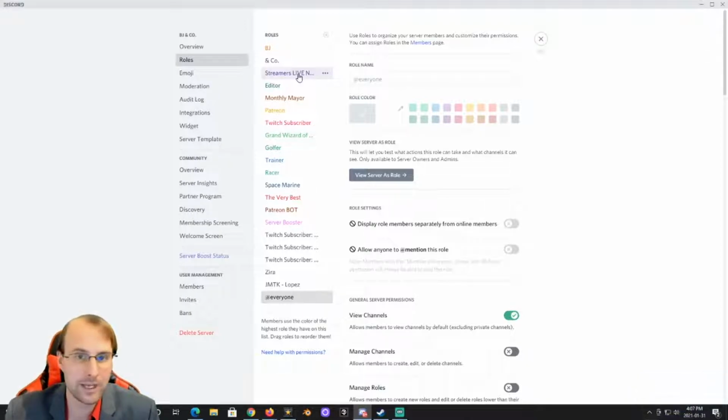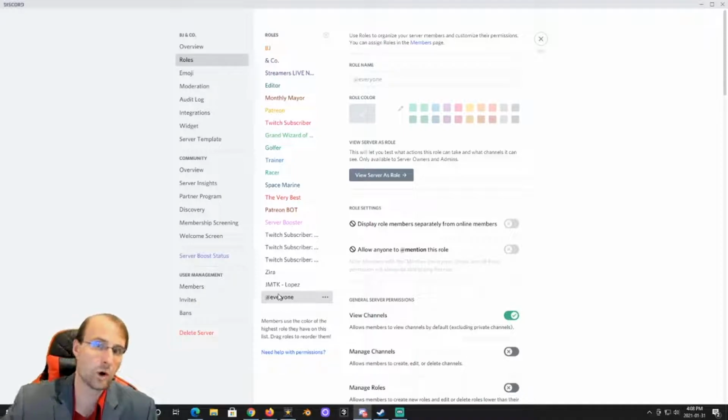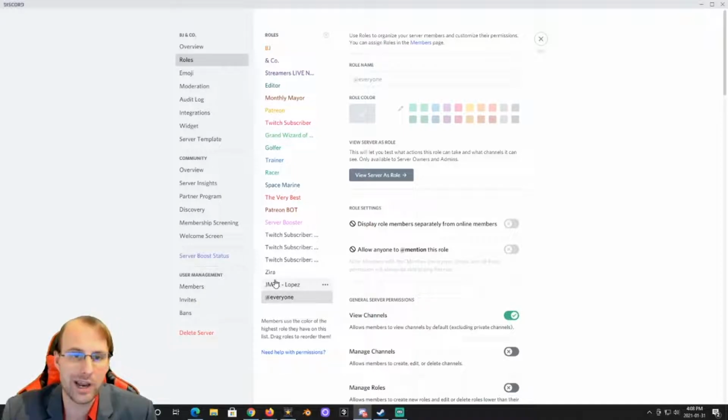So if you're having issues where it's not actually filling, make sure you come take a look and make sure that wherever your Streamers Now one that you've set up is below wherever the role the Lopez bot has. And specifically, if you haven't assigned a role to Lopez, it basically is at everyone. So you'll want to make some sort of role to keep him above everything else so that he can interact with the channels that he needs to.